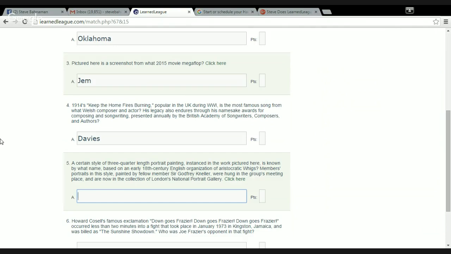Question 5. A certain style of three-quarter length portrait painting, instanced in the work pictured here, is known by what name, based on an early 18th century English organization of aristocratic wigs? I want to imagine it as just a bunch of physical wigs sitting around, being aristocratic. Anyway, members' portraits in this style, painted by fellow member Sir Godfrey Kneller, were hung in the group's meeting place and are now in the collection of London's National Portrait Gallery. I don't really need to click on this.